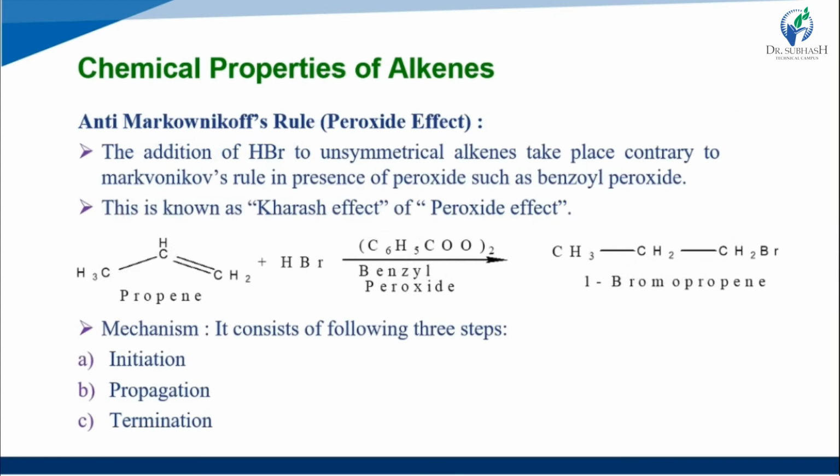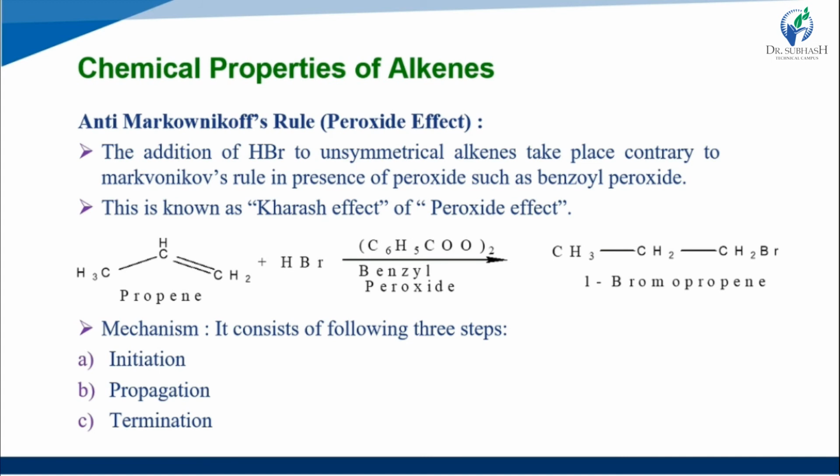Now we study the anti-Markovnikov rule, also called the peroxide effect. The addition of HBr to an unsymmetrical alkene takes place contrary to Markovnikov's rule in the presence of a peroxide such as benzoyl peroxide, and this is known as the Kharasch effect or peroxide effect.